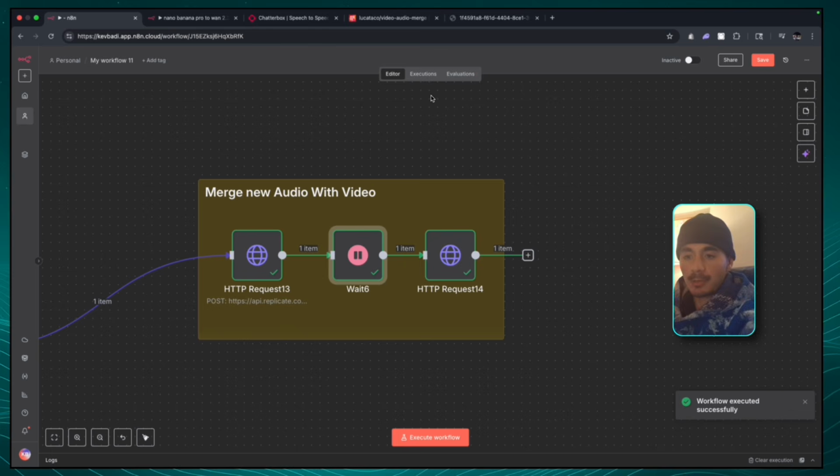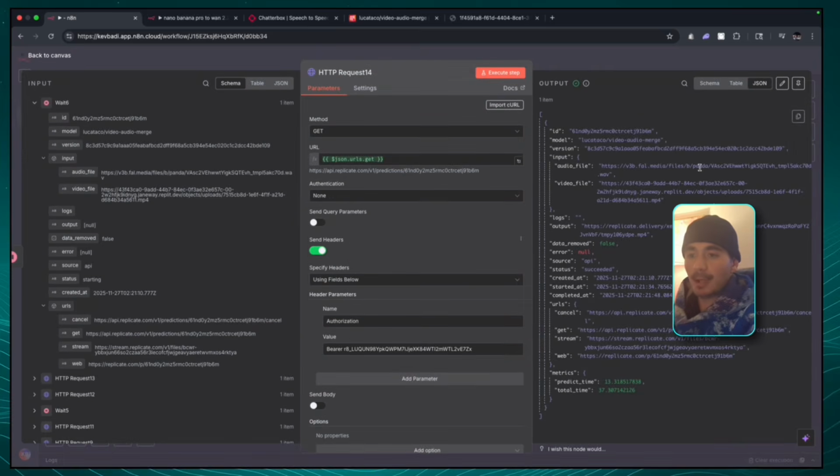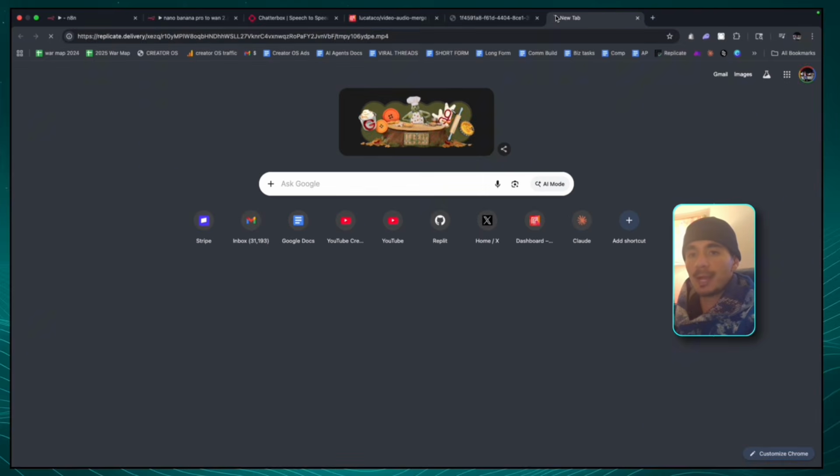All right, there we go. So now we just want to make sure that this output was correct. Here we go. It says it succeeded, and we just want to go and grab that output. Once again, we're just going to grab this output and open it up in a new tab, paste it in.